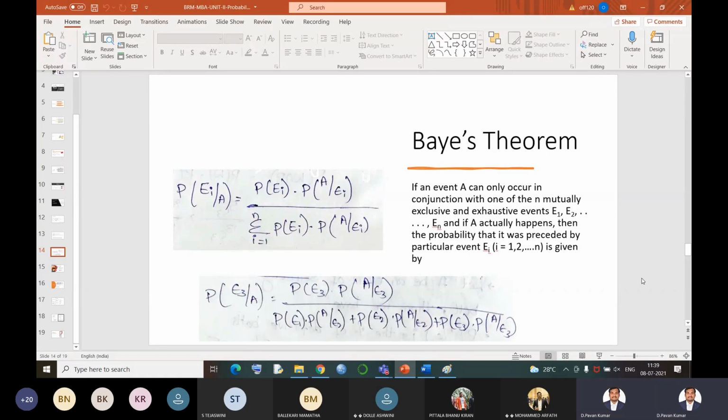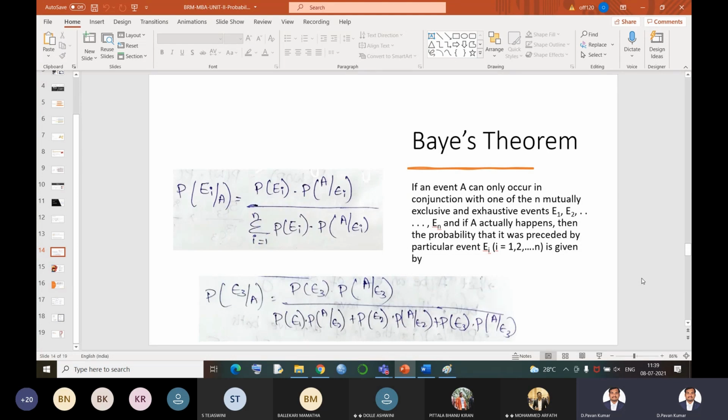The third theorem under probability is Bayes theorem. First we have the addition theorem, second the multiplication theorem, followed by the third one, Bayes theorem. The addition theorem says that it's a kind of a union. That means at least one of the two events, at least one of the n events, then you can identify that the problem belongs to an addition theorem.